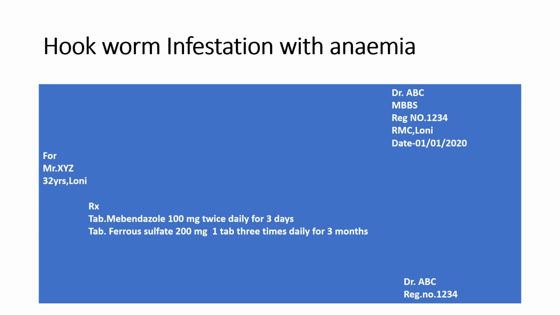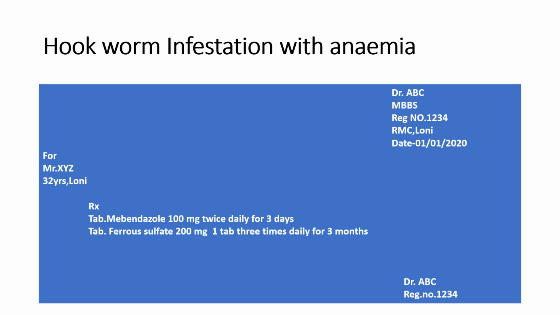Then these roundworms may lead to invasion of the bile duct and the liver, and after that they may cause intestinal obstruction. That's why drugs effective against both roundworm and hookworm are to be preferred in the treatment of hookworm infestation. Here mebendazole and albendazole are the drugs of choice.